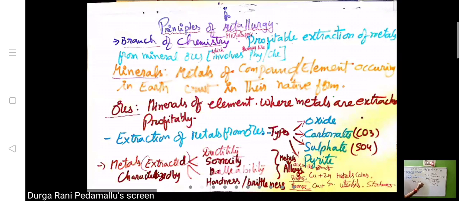Metals will be available in alloy form. What is an alloy? Tell me. Just a few minutes back, one person told me that steel is an alloy of iron. In that, a little carbon is also there, and chromium will be there. So that is one alloy. Two or more metals with a small quantity of non-metal, to give some extra qualities to the metal, is what we call an alloy.